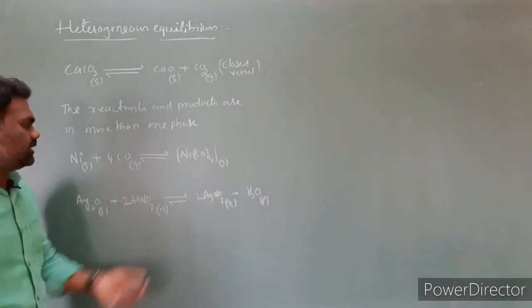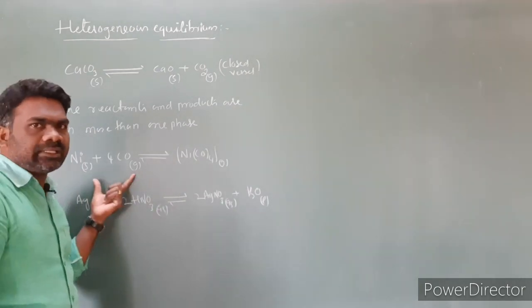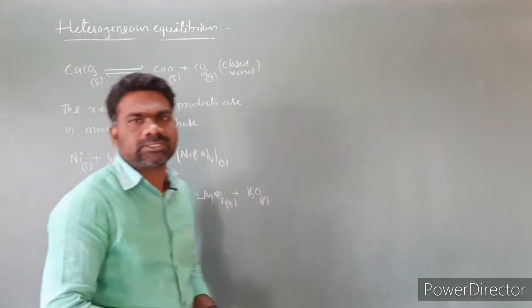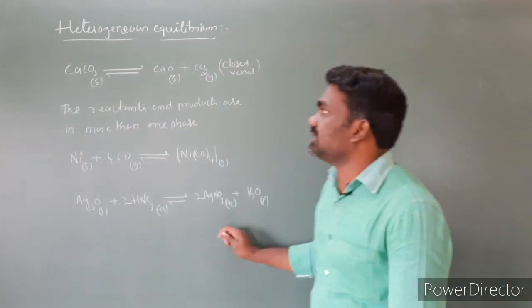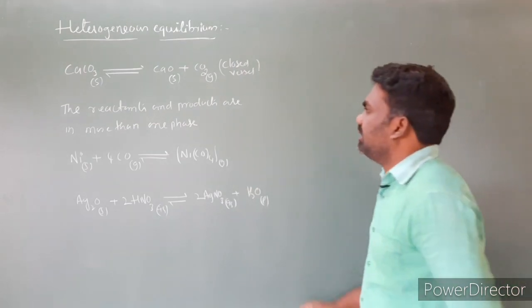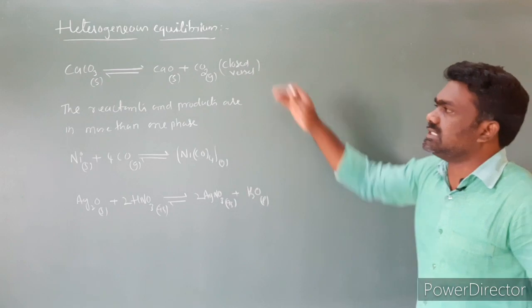Here, look at these equations. The reactants here are solid, gas and gas. So reactants and products are not in the same phase. The equilibrium is called a heterogeneous equilibrium. Next, let us write the equilibrium constant for these equations.